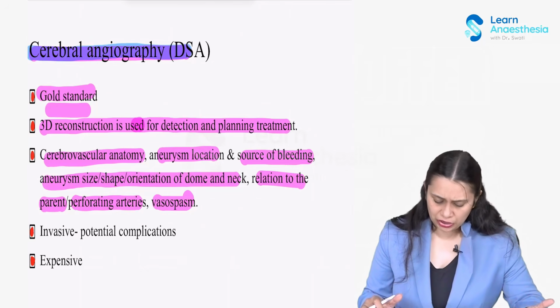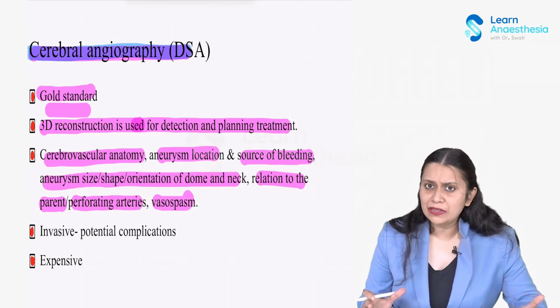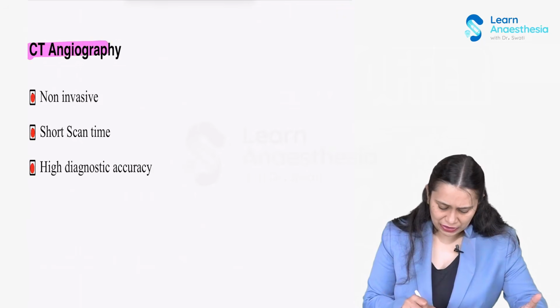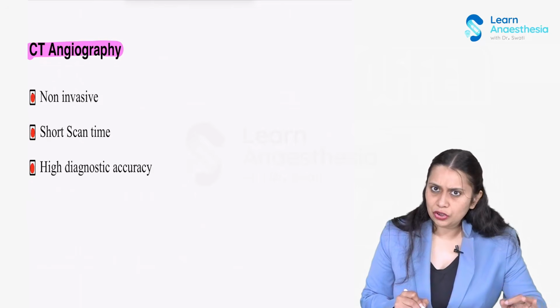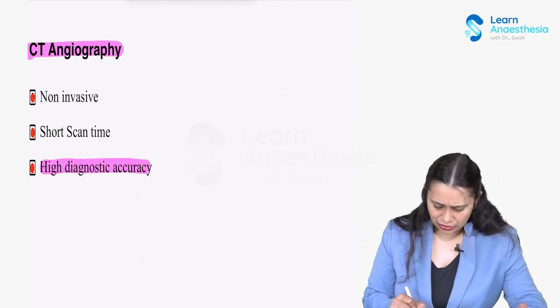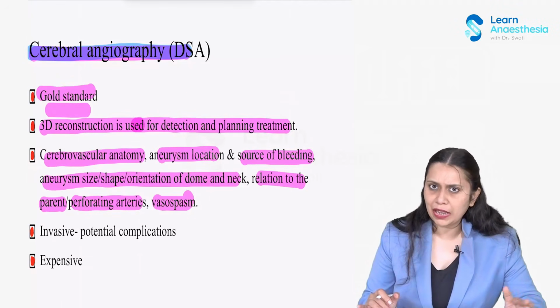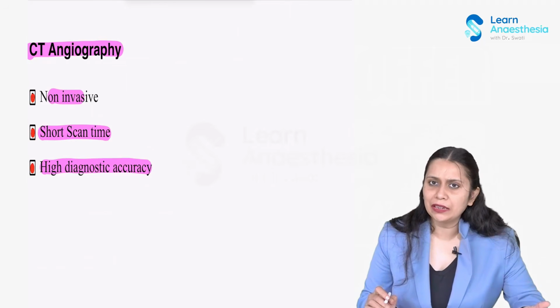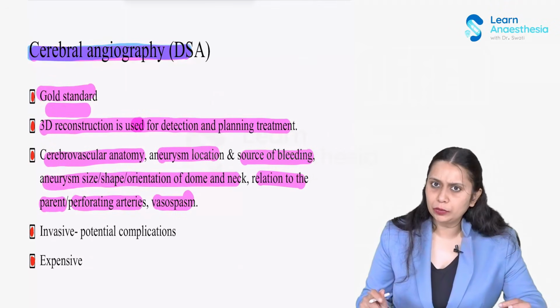What is the other investigation which we can do, which is less expensive and also gives a good sensitivity in detecting? One is your simple CT angiography. Now CT angiography is non-invasive, requires a short scan time and has high diagnostic accuracy. So if cerebral angiography is not possible, CT angiography also gives us high diagnostic accuracy. But when we are planning the treatment, then definitely cerebral angiography would be of better help.